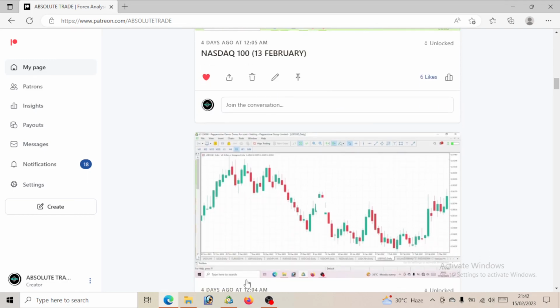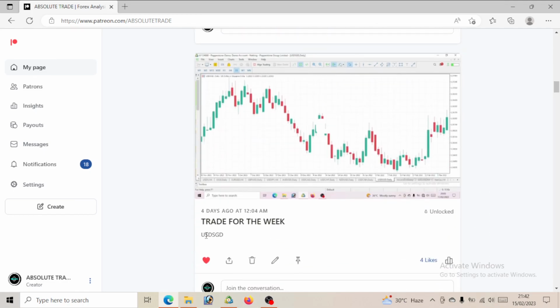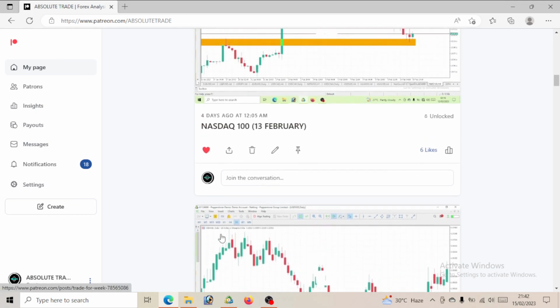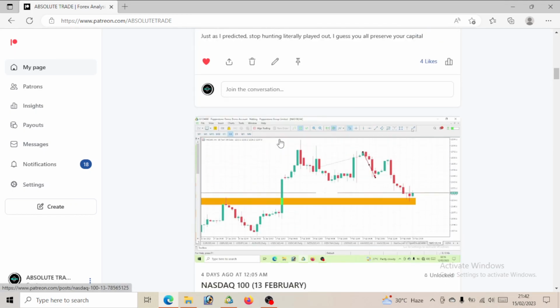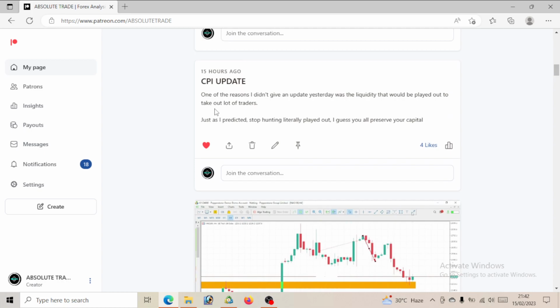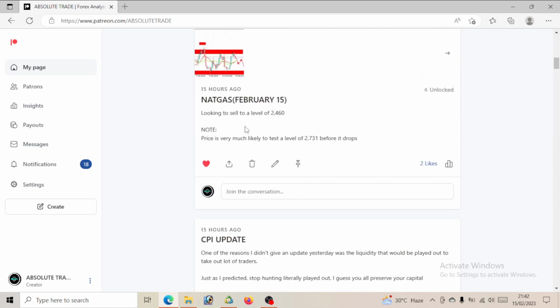You can see this is our proof that these trades are working. USD Singapore dollar, we got into it. Nasdaq 100, we got to it. On CPI, we did not take a trade to preserve our capital. For today, which is natural gas, we've gotten close to our level. Now we'll be looking at another one for tomorrow, which is for the 16th.